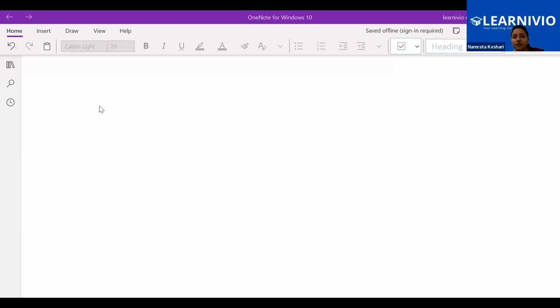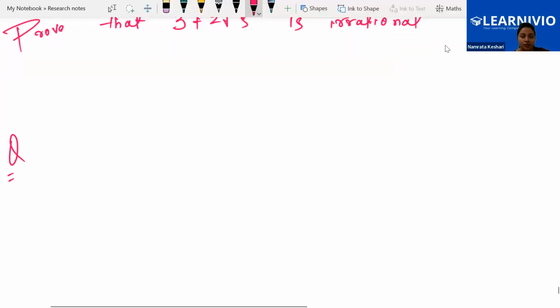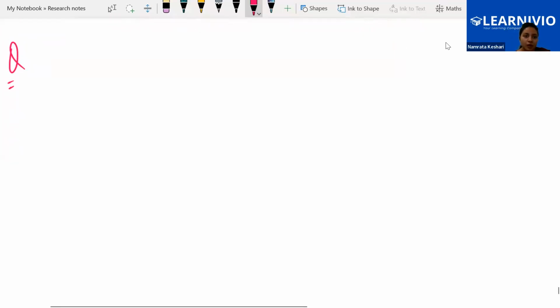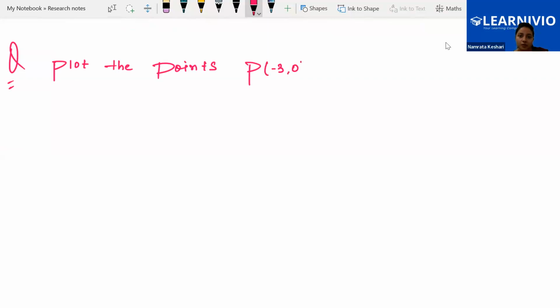Okay, so the first question is: plot the points P(-3, 0) and Q(3, 0).